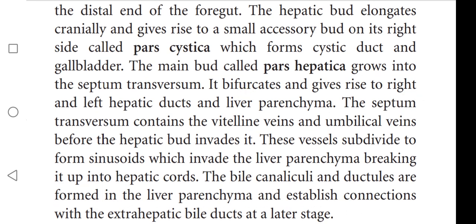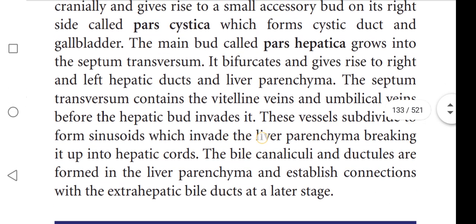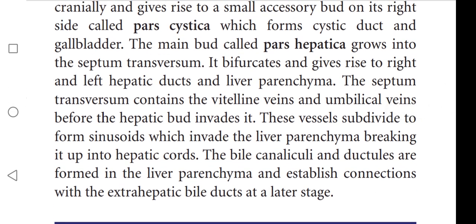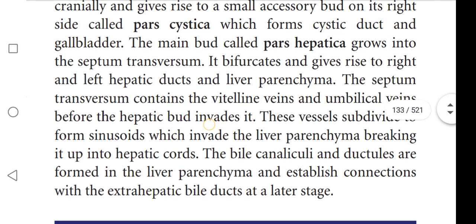The septum transversum contains the vitelline veins and umbilical veins before the hepatic bud invades it. These vitelline and umbilical veins subdivide to form sinusoids which invade the liver parenchyma, breaking it into hepatic cords. The bile canaliculi and ductules are formed in the liver parenchyma and establish connections with the extrahepatic bile ducts at a later stage.